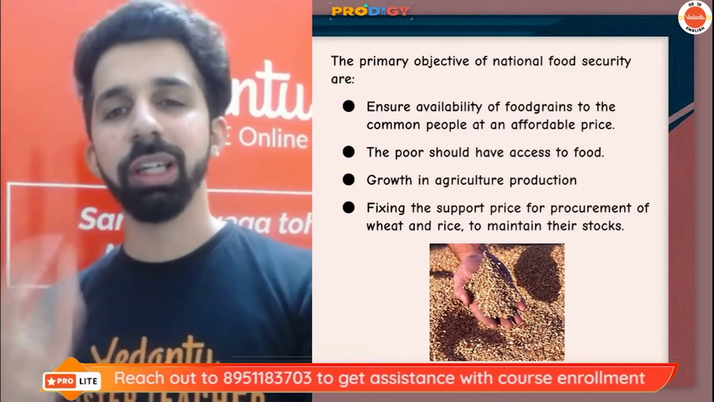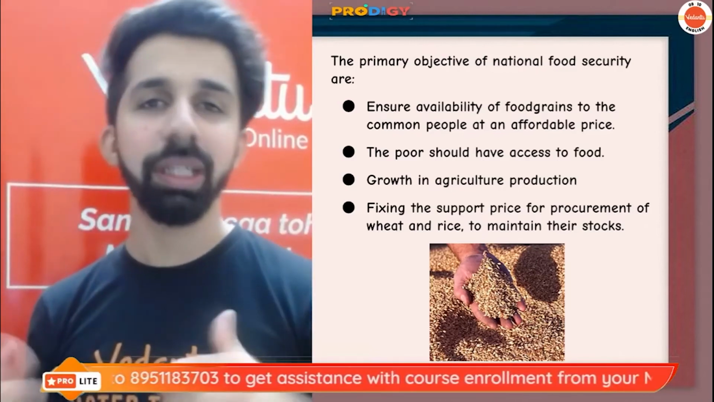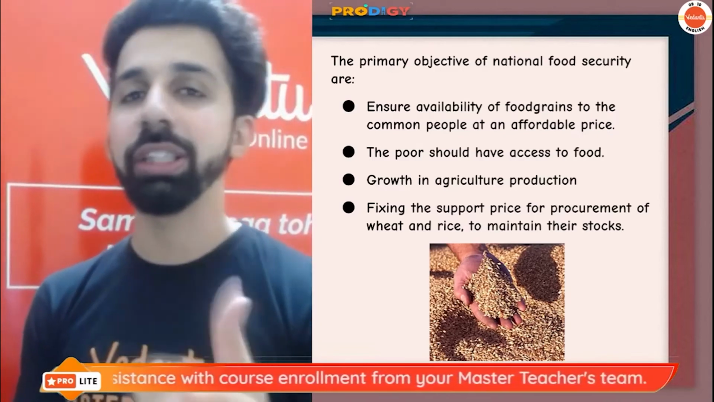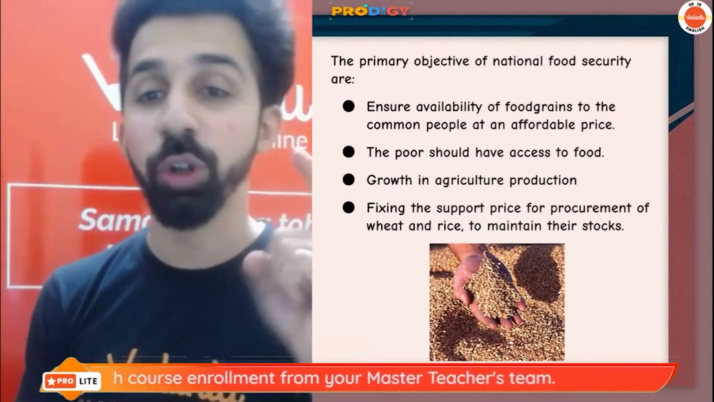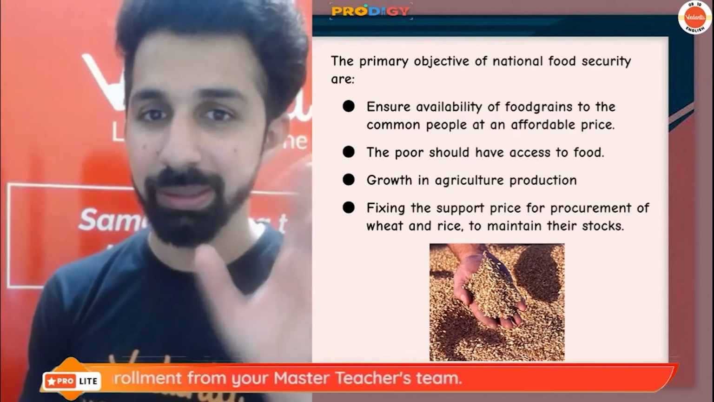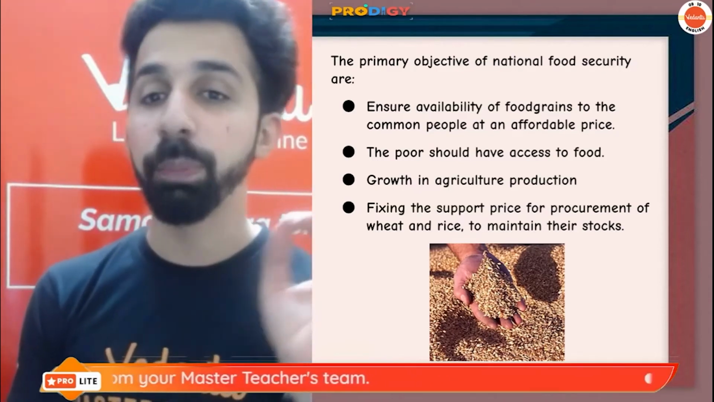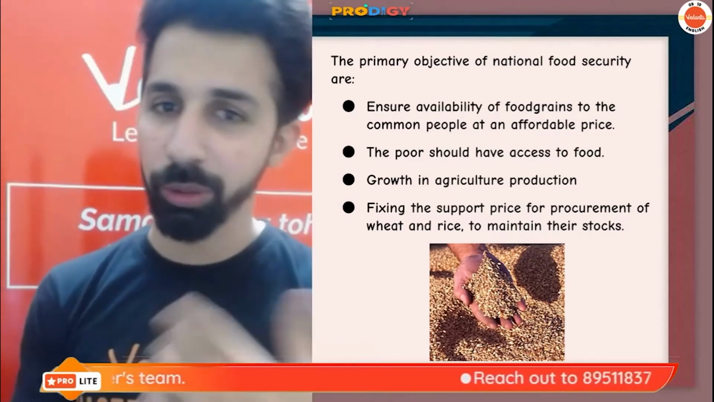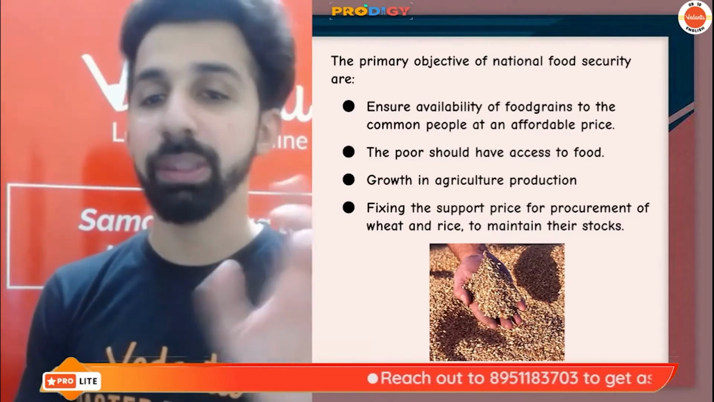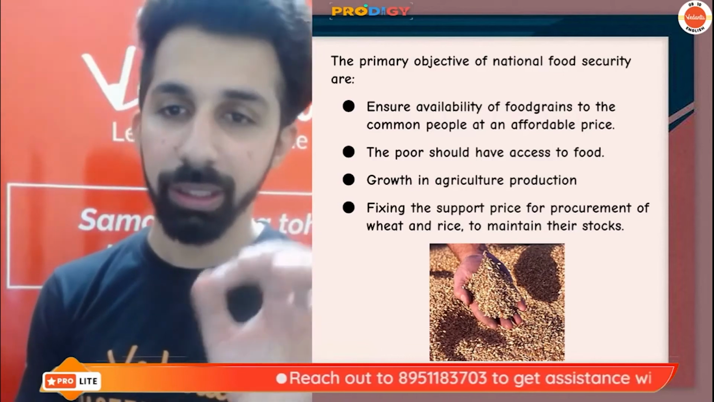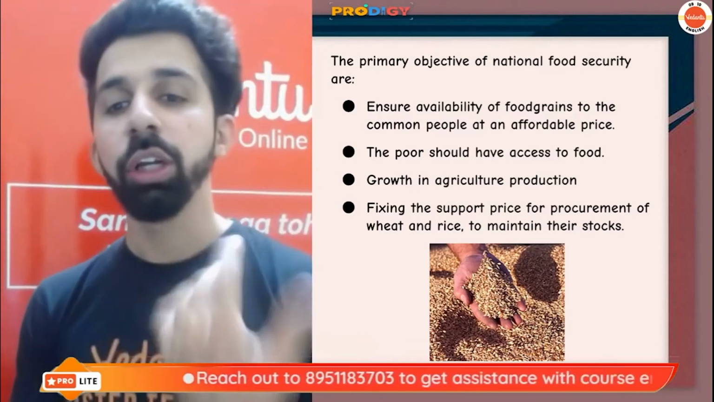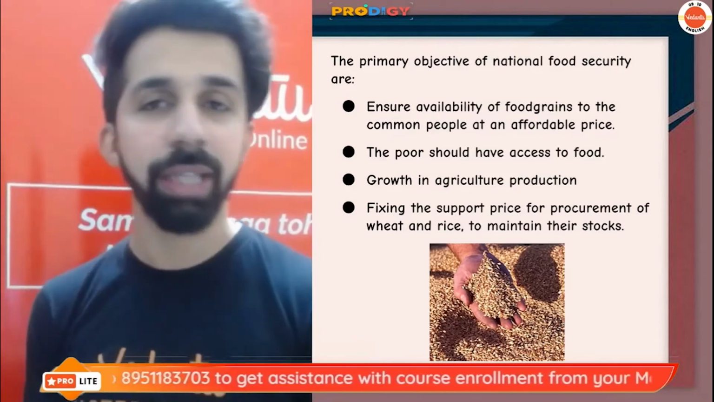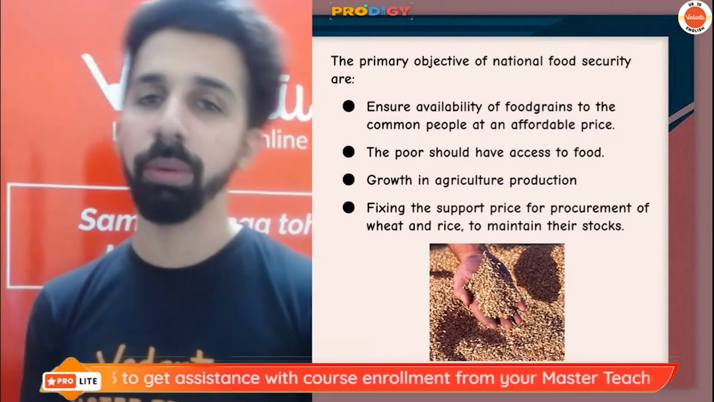So guys, in short, if I tell you what the whole objective is: the primary objective of food security is to ensure availability of food grains to common people at affordable prices, so that everyone can afford it. The poor should have access to food. Okay? Growth in agricultural production and fixing the support price for procurement of wheat and rice to maintain their stock. All right, so that the government can take the stock from the farmers and keep this stock as buffer stock.